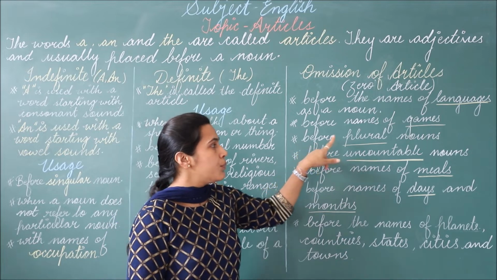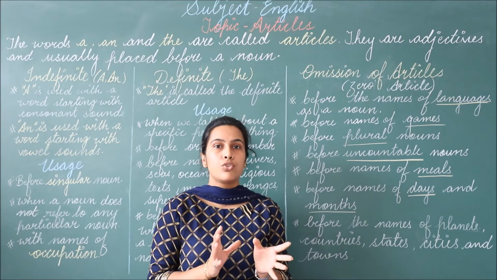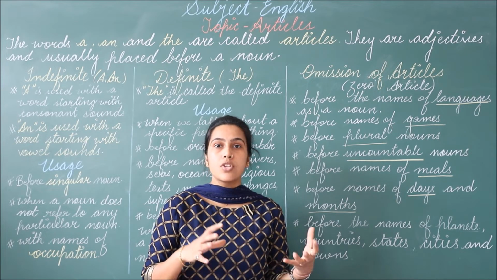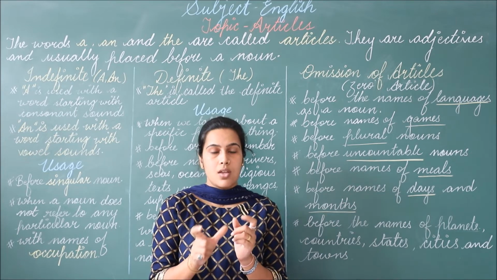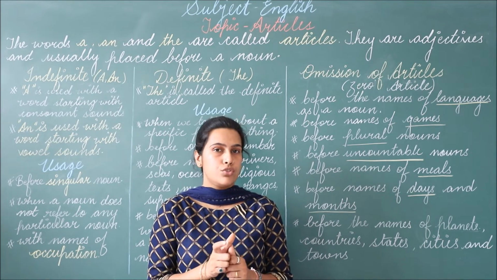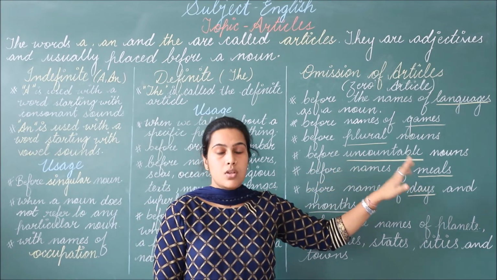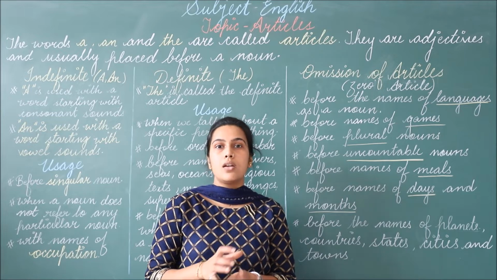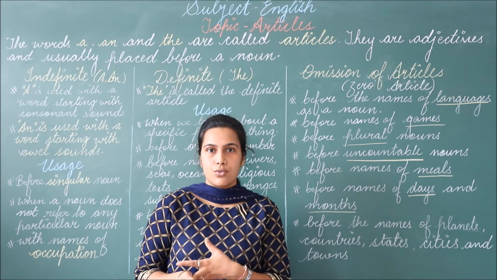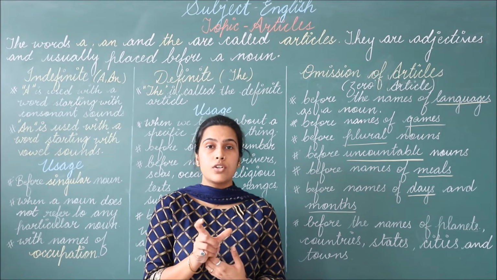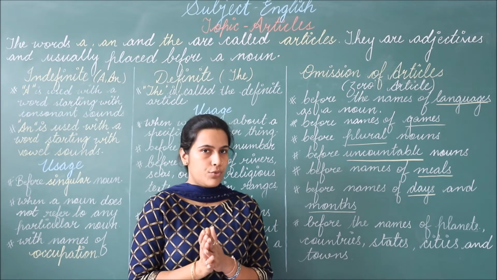Then before plural nouns, when we use plural nouns, then also we should not use articles. Like houses in this locality are very pretty. So over here I have used the word houses, but it is plural noun, so I will not use any article. Then before uncountable nouns, when we talk about the nouns that are uncountable, we should not use article. Like I want water. So water is an uncountable noun. So I will not use any article before it.